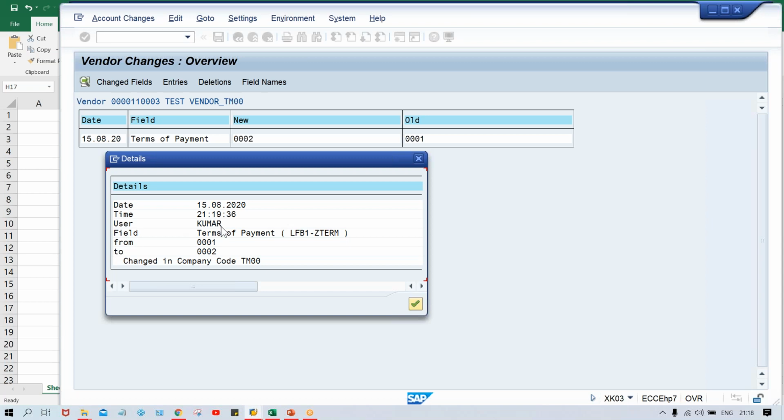That is why I'm telling you, in SAP it's not possible that someone makes a mistake and tries to escape. Escaping is not possible because everything is getting recorded somewhere or the other. You don't know, but other people will come to know, right?